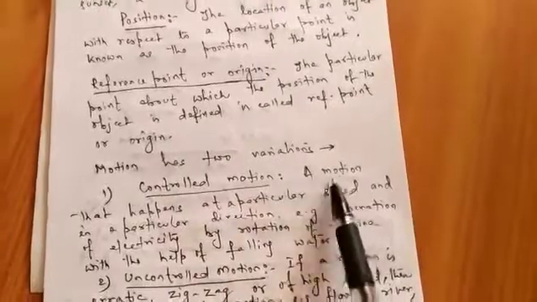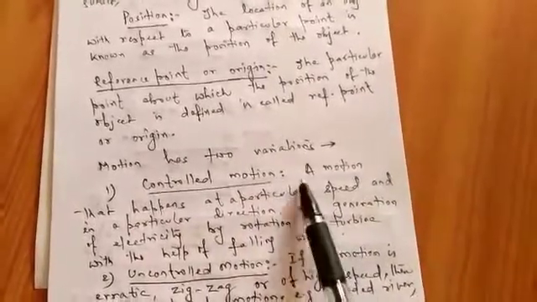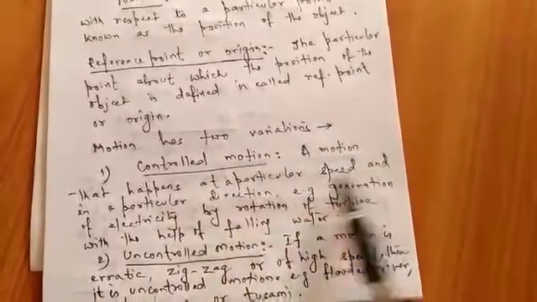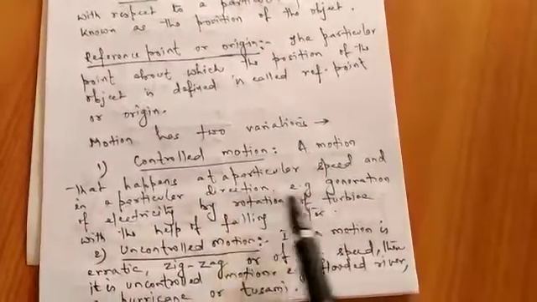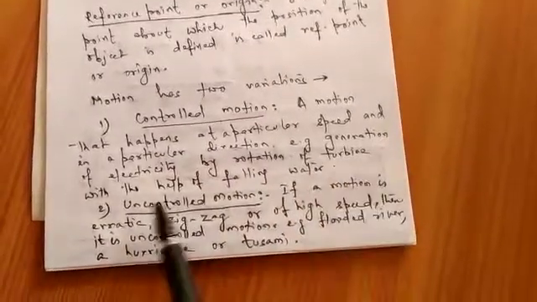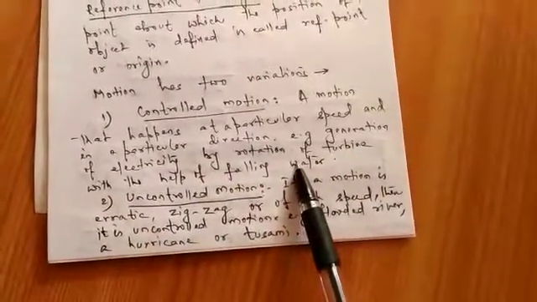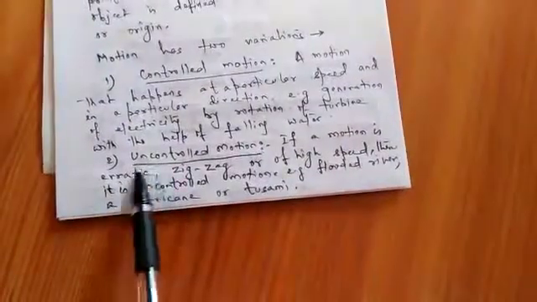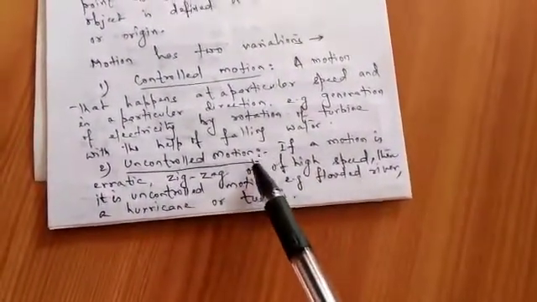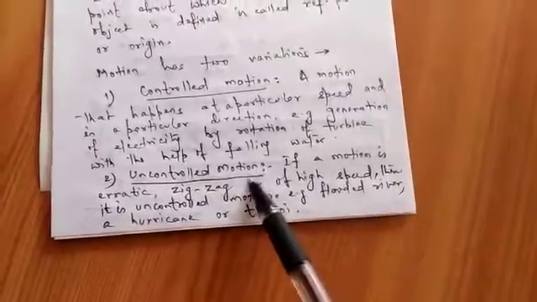Now, when you see an object in motion, motion has 2 different parameters. One is controlled motion, where the speed is controlled. Say for example, a motion that happens at a particular speed and in a particular direction. For example, generation of electricity by rotation of turbine with the help of falling water. Similarly, uncontrolled motion, which you cannot even control. There is no fixed speed of it.